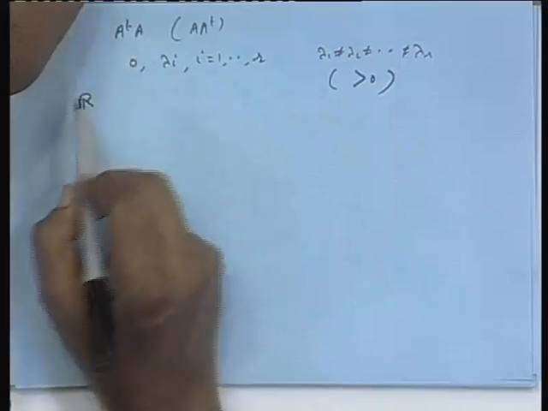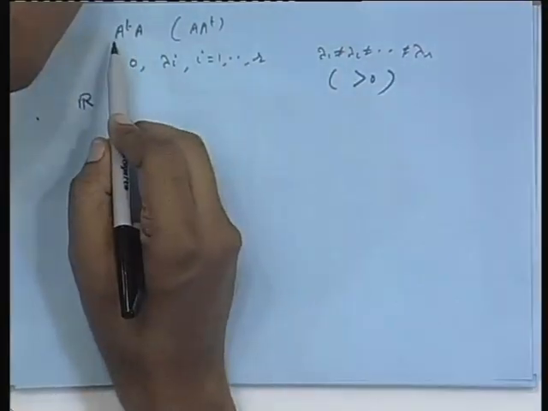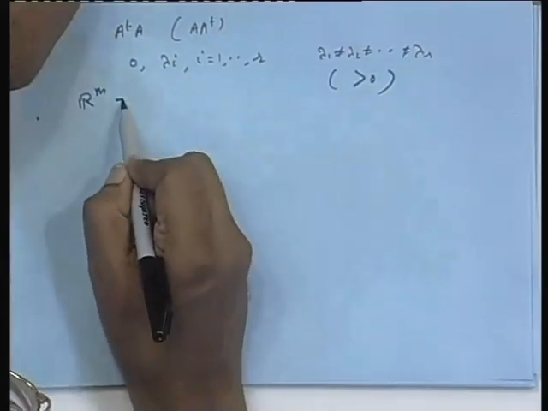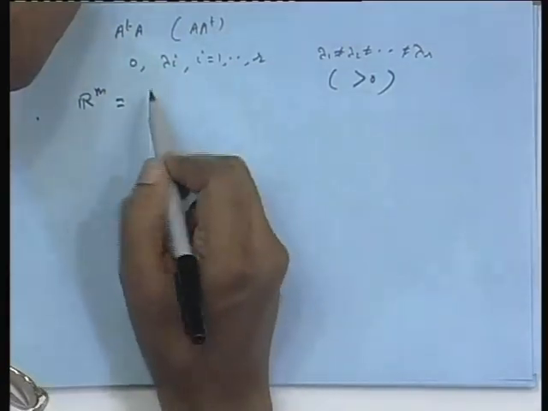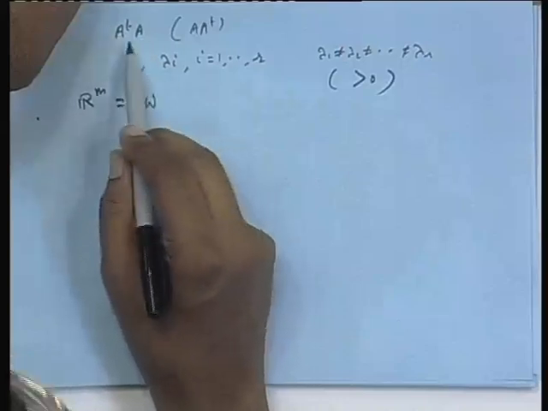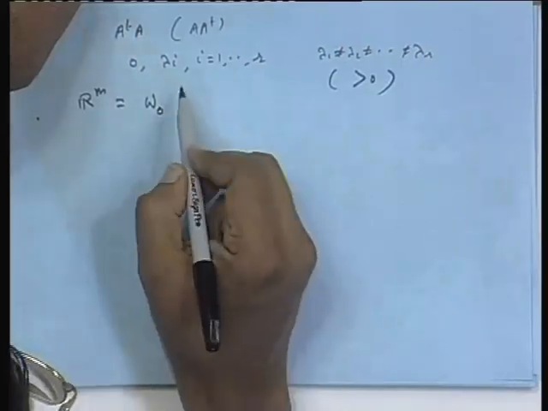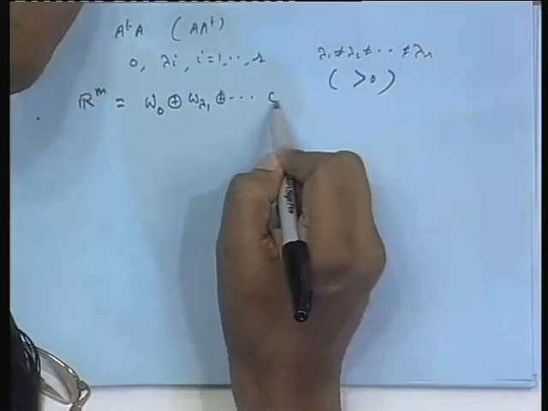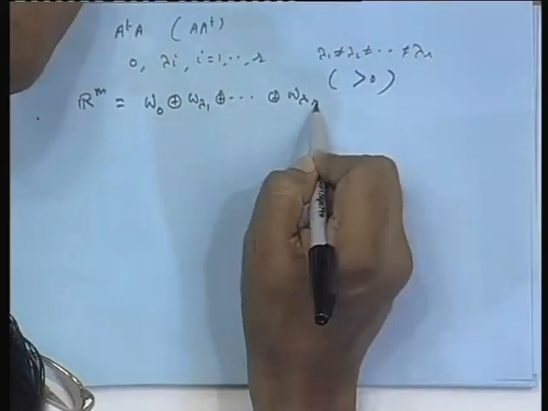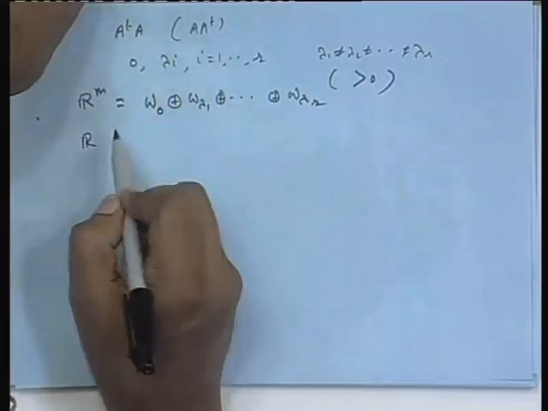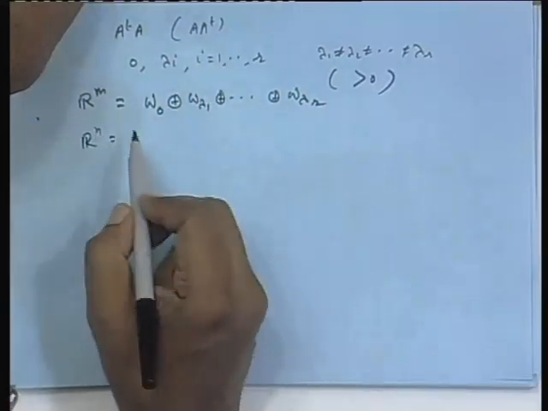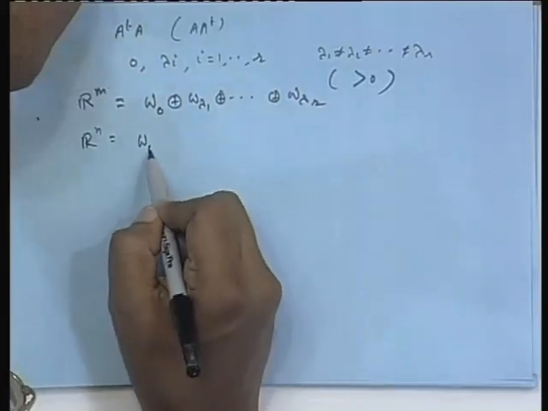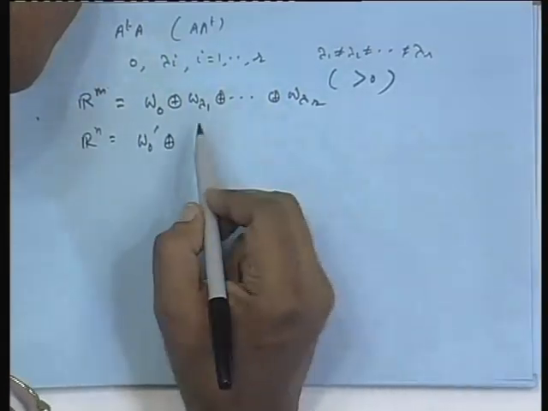But the fact that I am going to state is this: what is the space on which A transpose A works? The vector space is R M. R M, because it is Hermitian, can be written as W 0 direct sum W lambda 1 direct sum dot dot dot direct sum W lambda R, and the other one, A A transpose, works in R n, W 0 prime and so on. Okay.